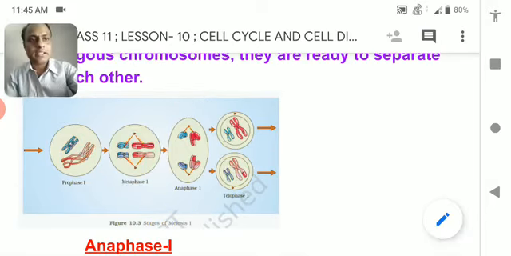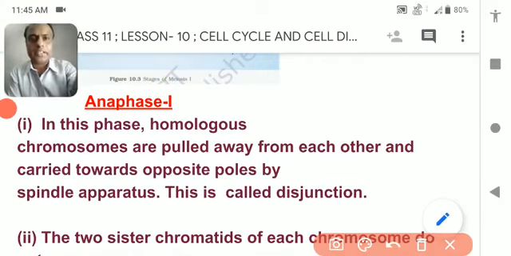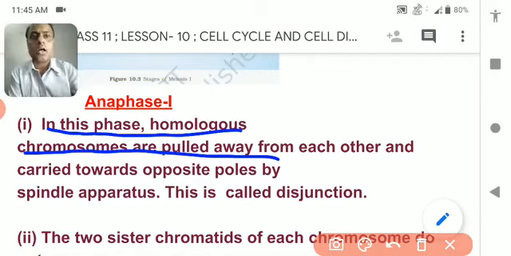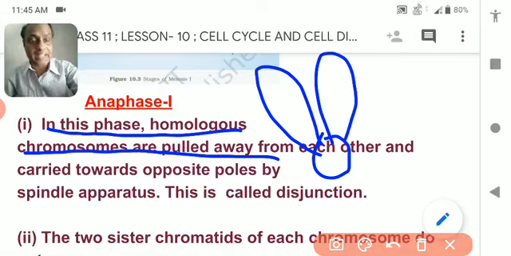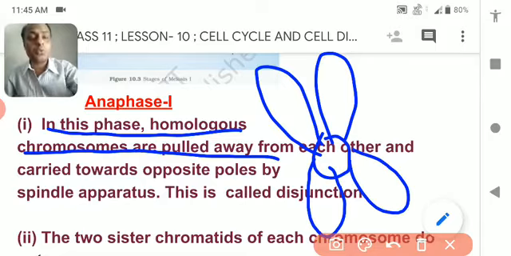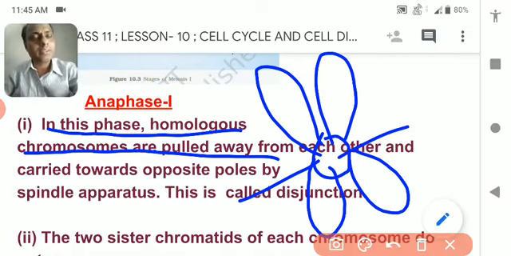So let us see what happens during anaphase 1. In this phase, homologous chromosomes are pulled away from each other. Remember, during anaphase of mitosis cell division, not meiosis, the 2 sister chromatids which were attached at the centromere, when the spindle fiber pulls, the centromere breaks.